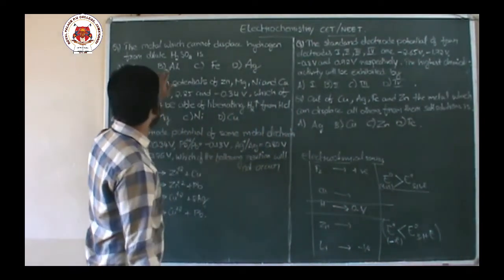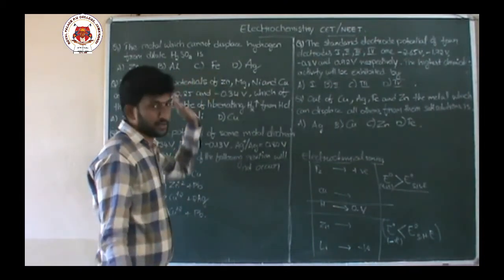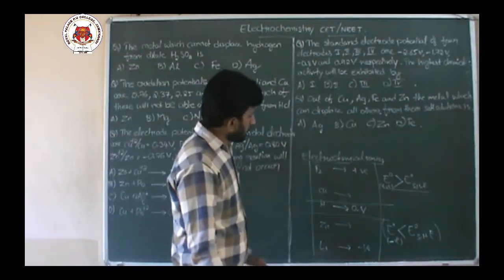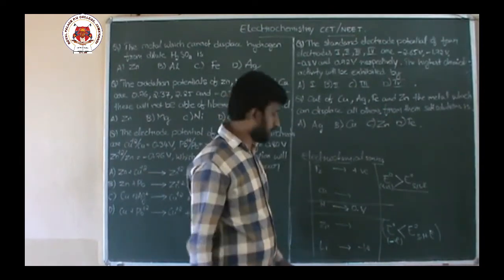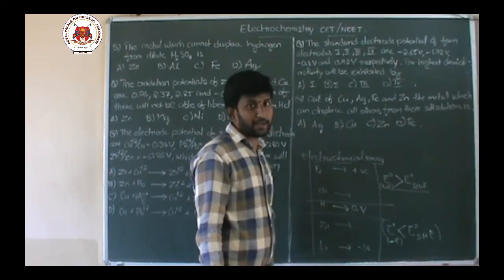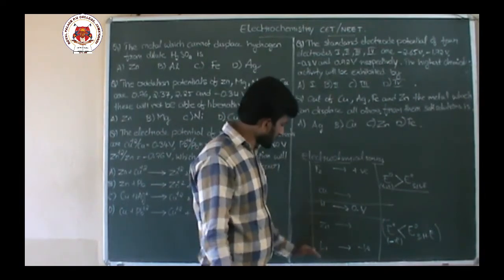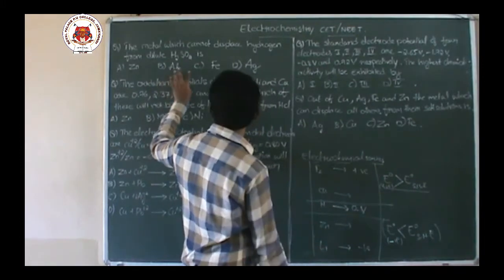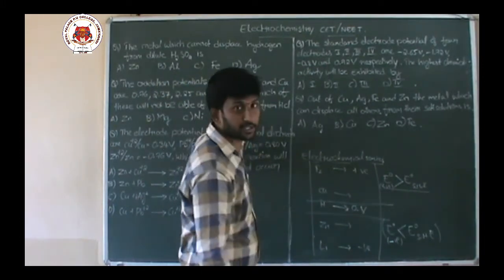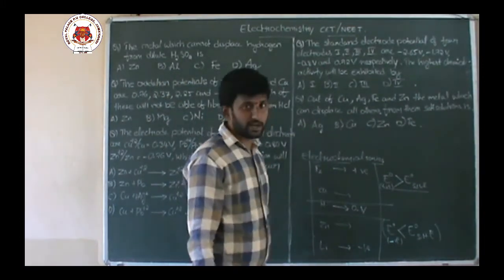Now zinc, aluminium, iron, both fall under Fe+2, especially Fe+2 falls below hydrogen, means all are placed below the hydrogen only. Zinc negative potential, aluminium also negative potential, Fe+2 also negative potential. So all are below hydrogen.